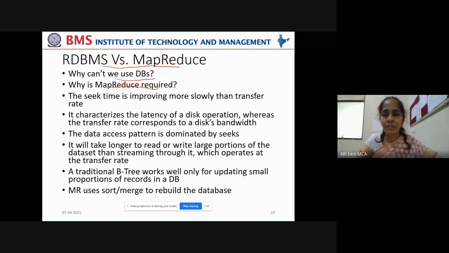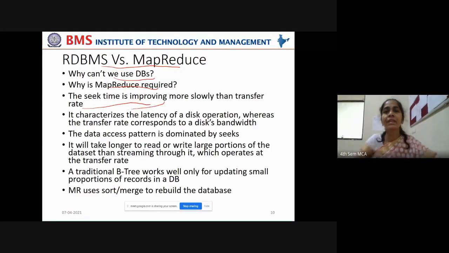Whenever some new technology is being introduced into the market, we should understand what the drawbacks of the existing technology are, and whether they are not able to meet those requirements, and how the new technology came into the picture in order to meet the expectations of the people or the market. That is how we need to understand a new technology. The seek time is improving more slowly than transfer rate.